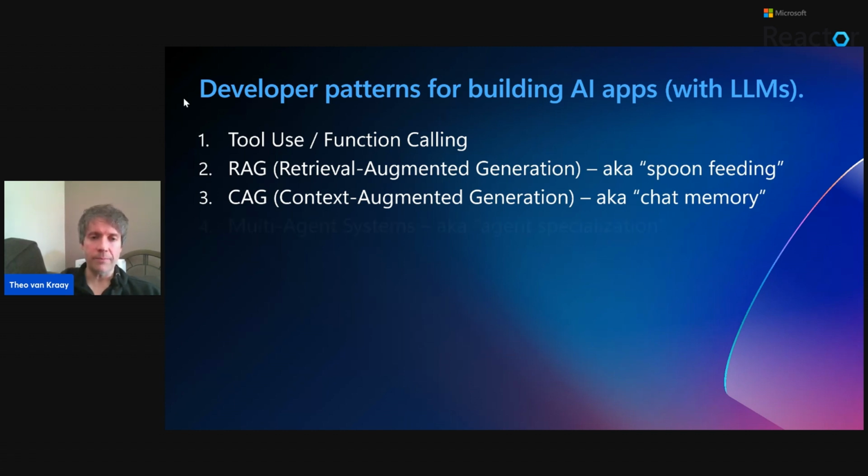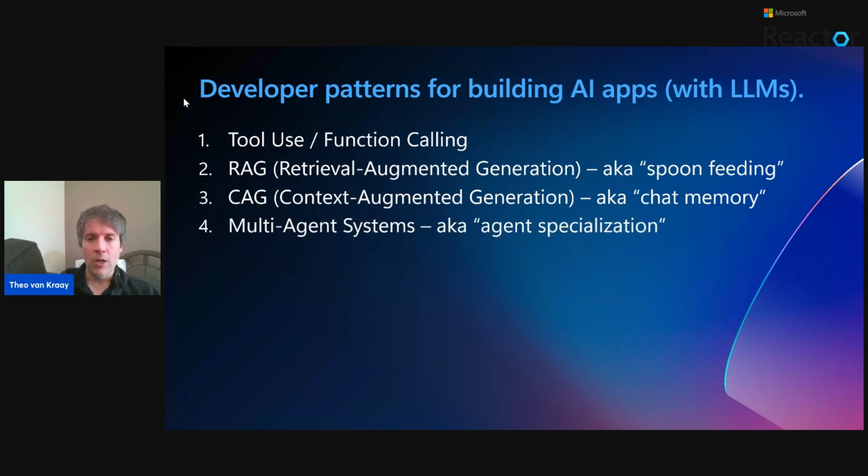Multi-agent systems probably bears a little bit more talking about, also known as agent specialization. The more prompts you give to an LLM and the more tools you enable it to consume, then again, like with the data in its own internal training data set, the higher the probability that you may get a response that isn't appropriate or accurate.